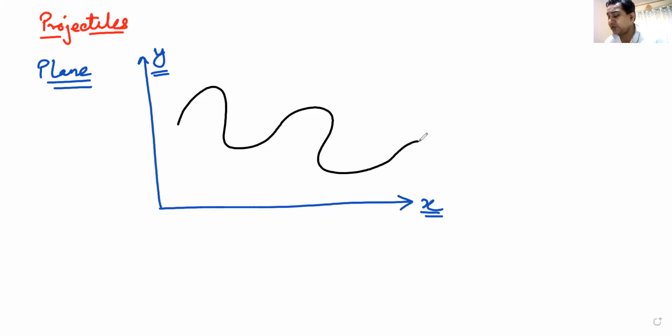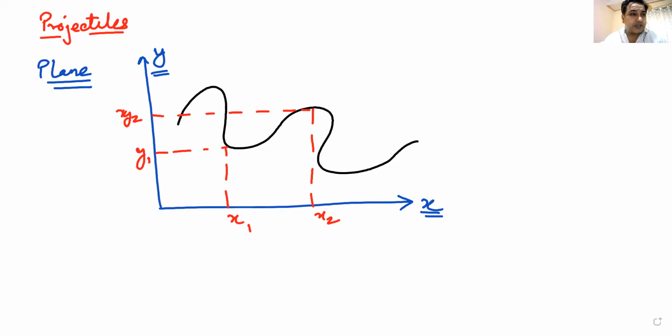Now, what is there for motion in two dimension? To see at any point in time, we need two coordinates to specify the position of this particle. Or I can say the position of the particle is changing in two dimensions, and therefore it is known as motion in two dimensions.